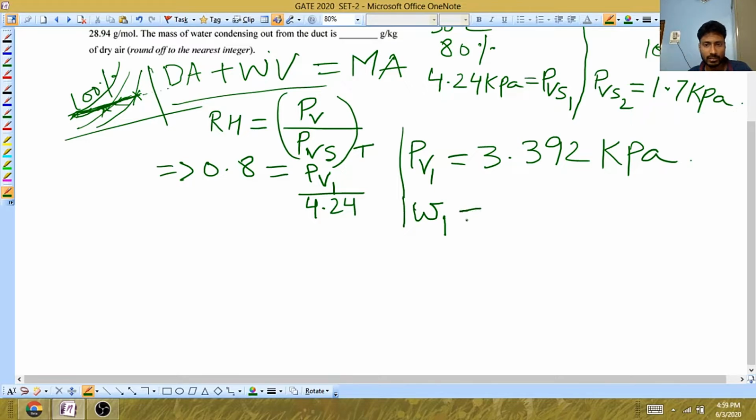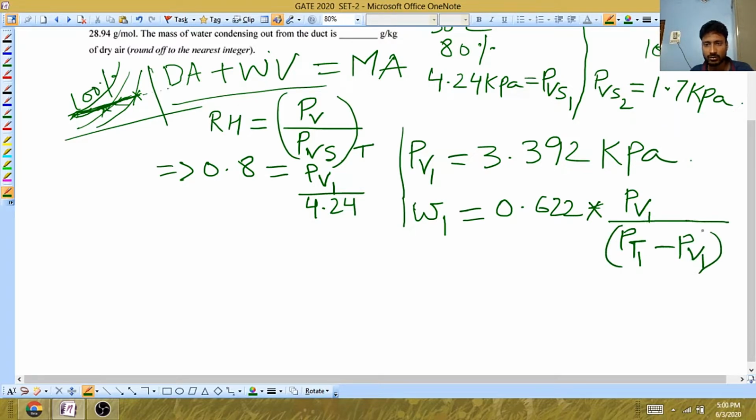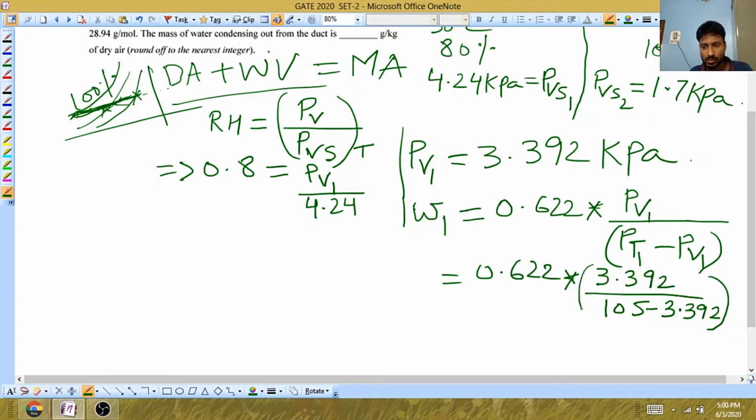Now we can determine the value of humidity ratio, that is denoted by omega. Since we are looking at the inlet condition, omega 1 is equal to 0.622 PV1 upon total pressure at 1 minus PV1. This is the formula that you need to remember for omega. So just substitute the values. If you solve this, you will get the value in kg of water vapor per kg of dry air.